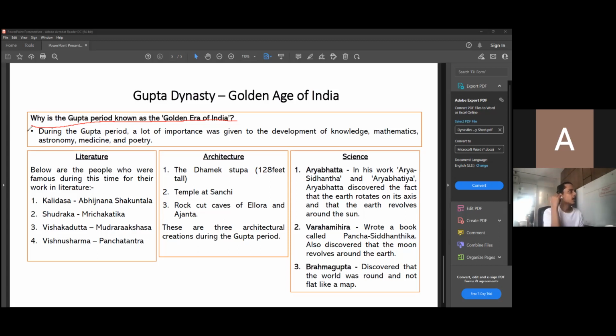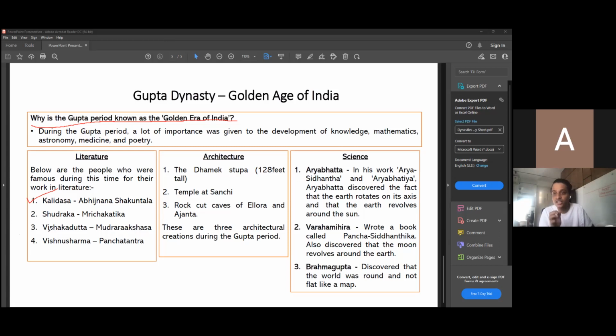Literature. Under the golden age, under the Gupta period, there were 4 people who were very famous for their writing work. There was a famous poet called Kalidasa, who you all will know in regard to the Mahabharata. So he wrote the Abhijnana Shakuntala.